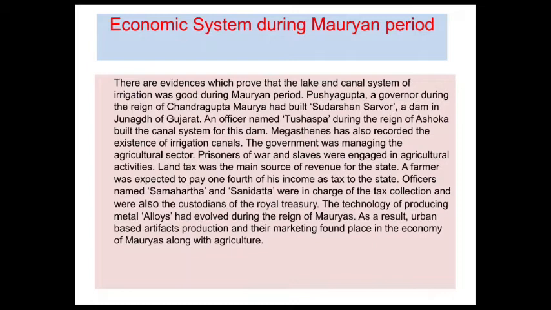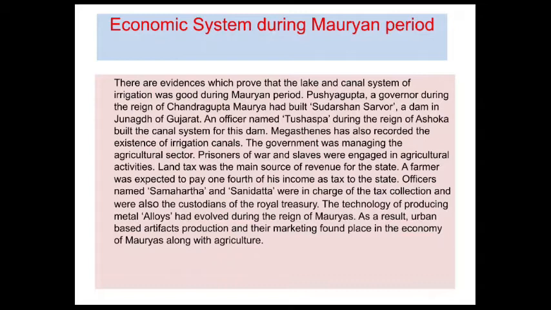Pushyagupta, a governor during the reign of Chandragupta Maurya, had built Sudarshana Lake, a dam in Junagadh of Gujarat. An officer named Tushaspa, during the reign of Ashoka, built a canal system for this dam. Megasthenes has also recorded the existence of irrigation canals.